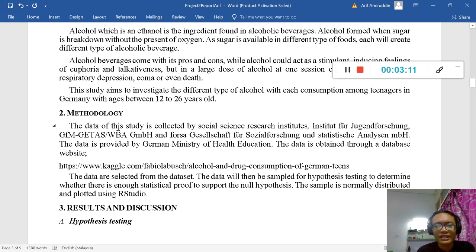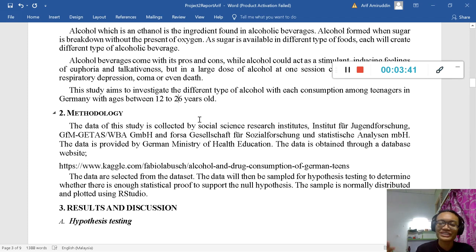This is the methodology, where we explain what and where the data actually come from. The data was collected by a social science research institute in Germany. The name of the institute is Institut für Jugendforschung, Gesellschaft für Sozialforschung und Statistische Analyse mbH. I'm not sure if I pronounced that right.